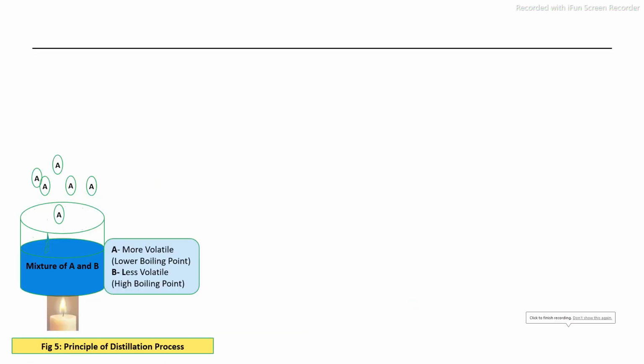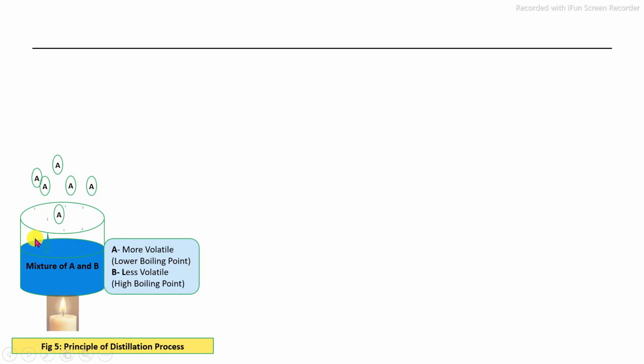Then the next term, what is the basic principle of the distillation process? In the distillation process, whatever the food constituents or constituents in the liquid mixtures, the difference in volatility is very important.